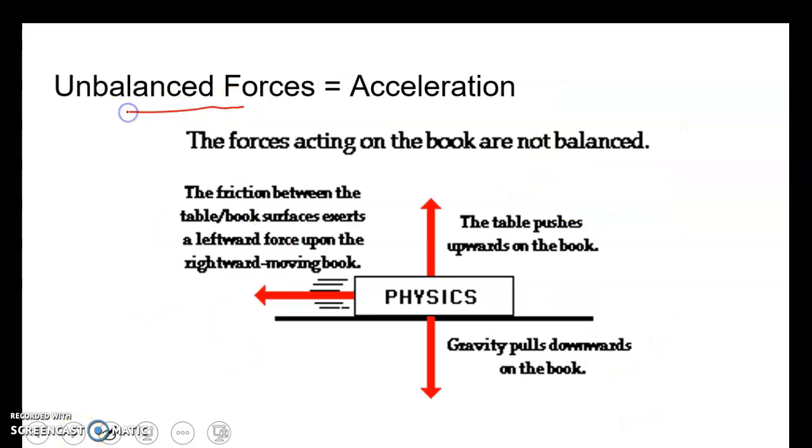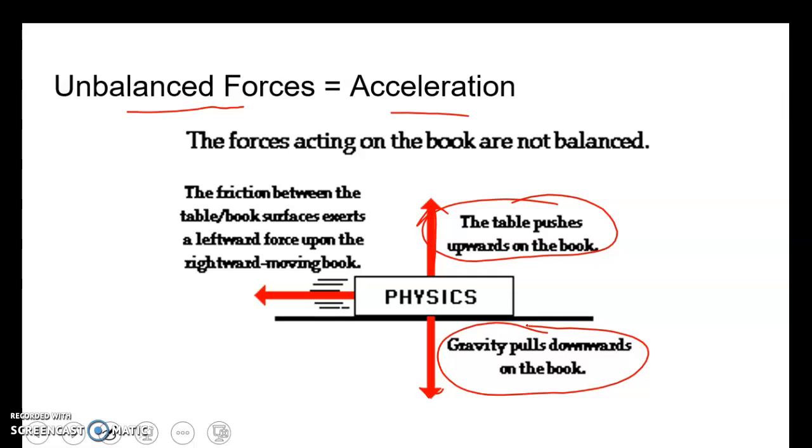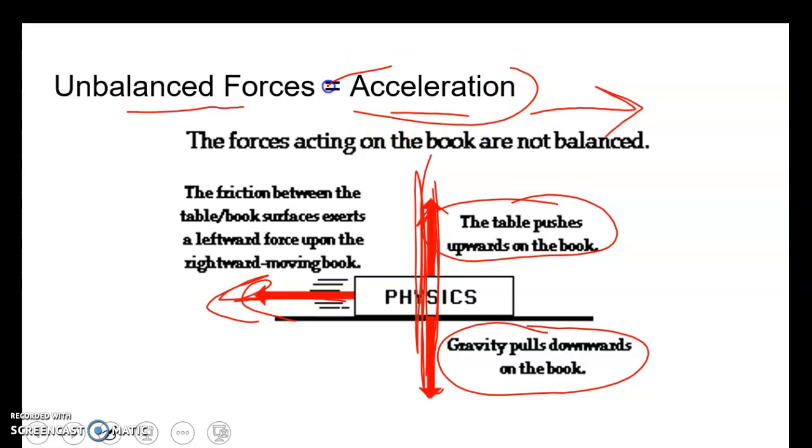Unbalanced forces mean acceleration. So if we look at the book, first off, we have gravity pulling down and the table pushing up. These are balanced, so the object is not accelerating here in the vertical, or the y. But in the x, we have friction pushing backwards. So the book is moving to the right, but friction's going to the left. That means the object's going to slow down, which means it's going to accelerate. It's going to be a negative acceleration.